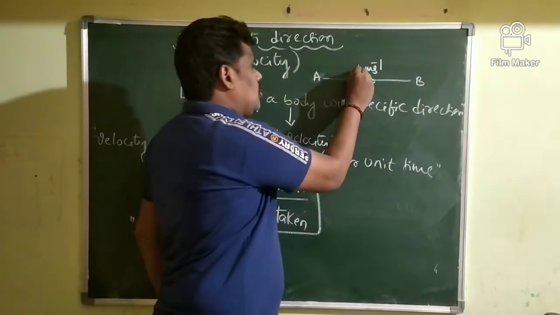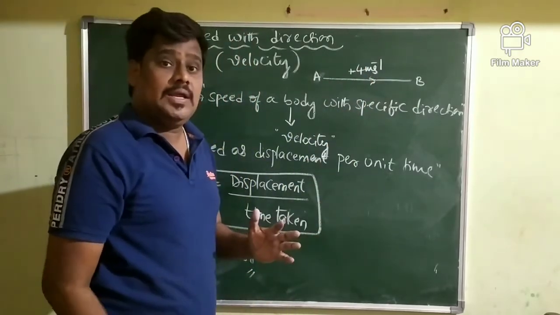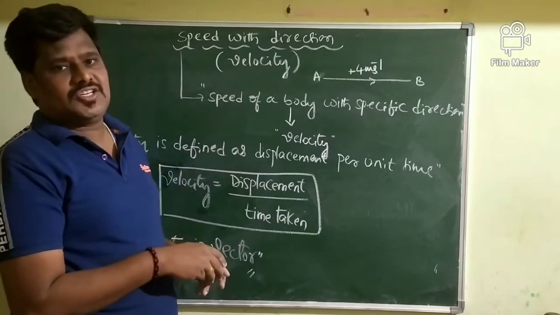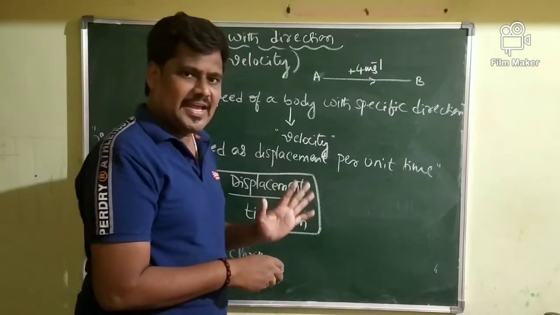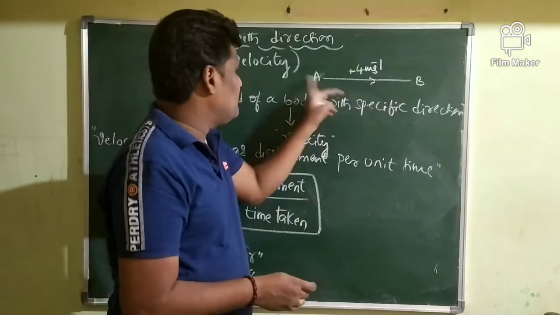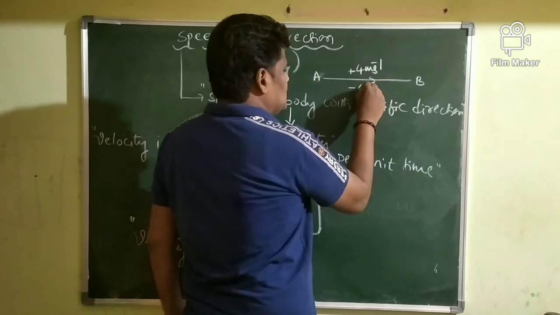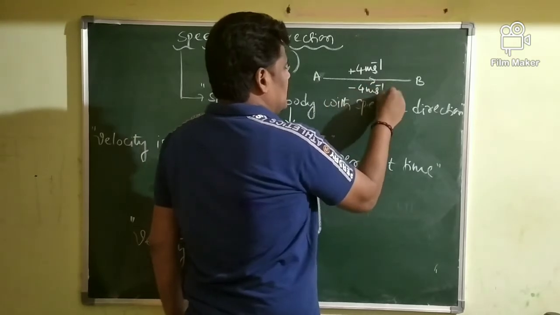If you take the velocity as positive, then in exactly the opposite direction the velocity should be taken as negative. If I ask what is the velocity of a body from B to A, exactly in the opposite direction, its velocity is taken as negative.